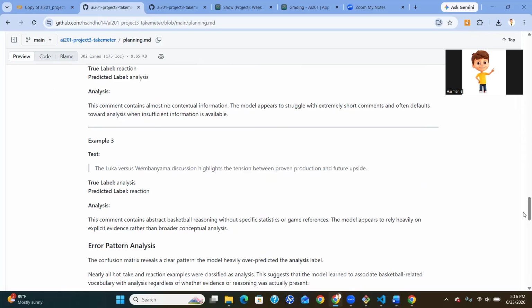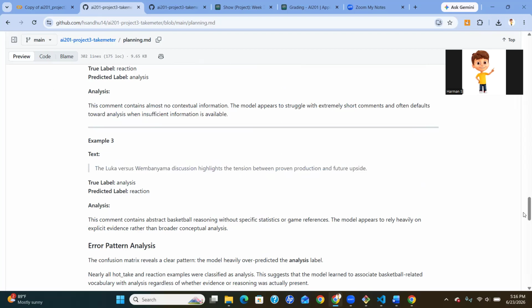And one of the major lessons I learned from this project is that label design is often harder than model training. Training the model only took a few minutes. Designing the labels, collecting examples, resolving edge cases, and ensuring consistency took much longer. So if I were to continue this project, I would collect significantly more hot take and reaction examples. I would also add more borderline examples that demonstrate the difference between evidence-based reasoning and unsupported opinions.